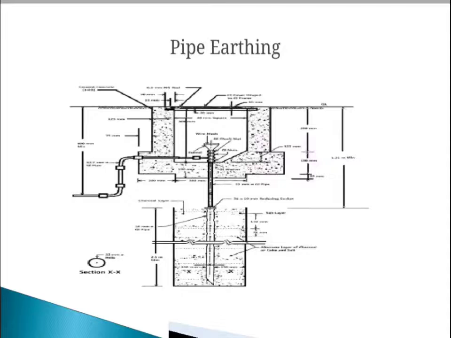Then the second one is pipe earthing. A galvanized steel and perforated pipe of approved length and diameter is placed vertically in wet soil. This is the most common system of earthing which is used in the field.